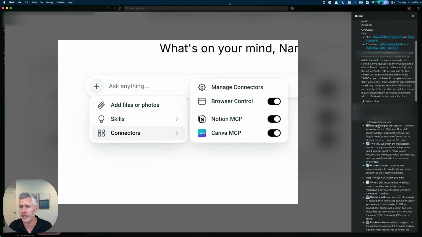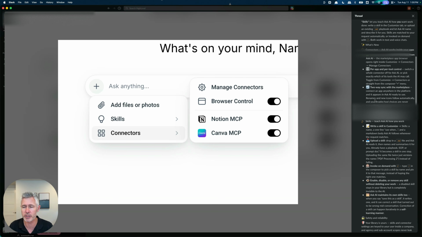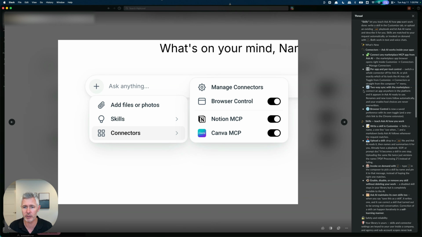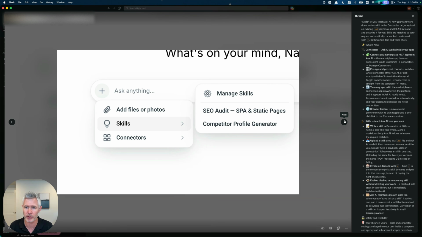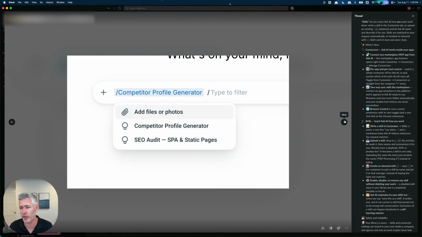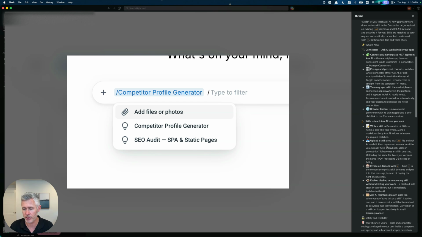And then connectors. So Ask AI kind of works inside your existing apps here. So you basically can connect any marketplace MCP app from Ask AI per app, per tool control, two-way sync with the marketplace. Browser control is now a saved preference. Skills, obviously, you can either go in and you can actually upload your own MD file, or you can write your own skill, which is amazing. You can invoke it with the keystroke, enable, disable, or remove any skill without deleting your work. And Ask AI maintains its own skills as well.